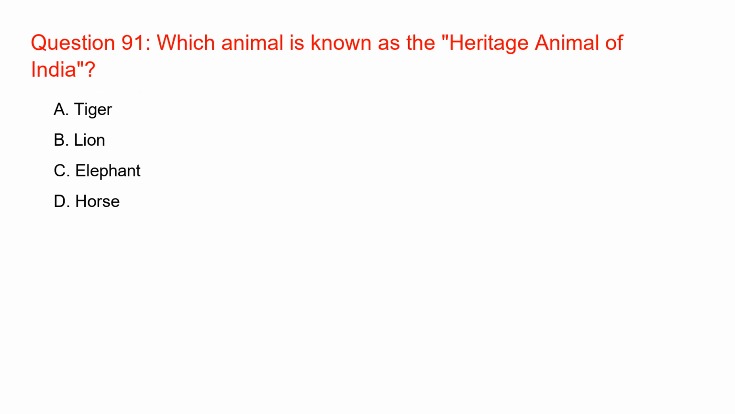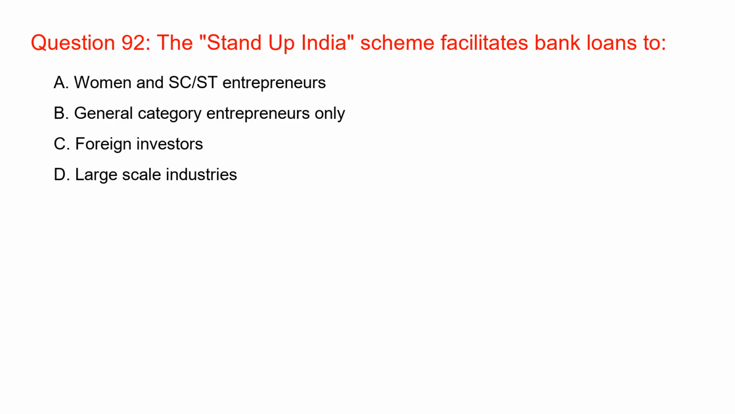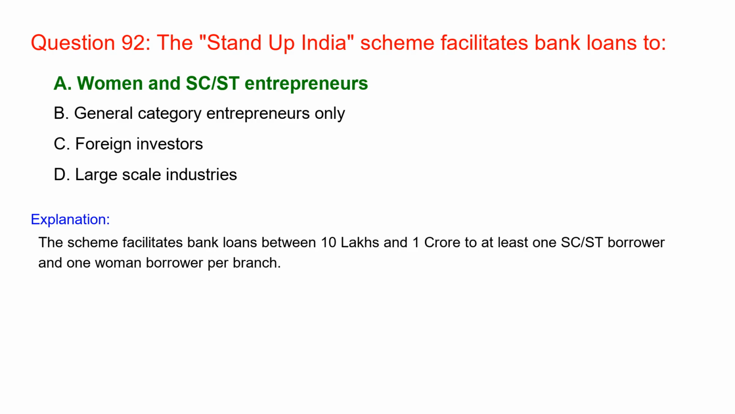Which animal is known as the heritage animal of India? Elephant. The Indian elephant was declared the national heritage animal in 2010 to strengthen its conservation. The Stand Up India scheme facilitates bank loans to women and SC/ST entrepreneurs. The scheme facilitates bank loans between 10 lakhs and 1 crore to at least 1 SC/ST borrower and 1 woman borrower per branch.